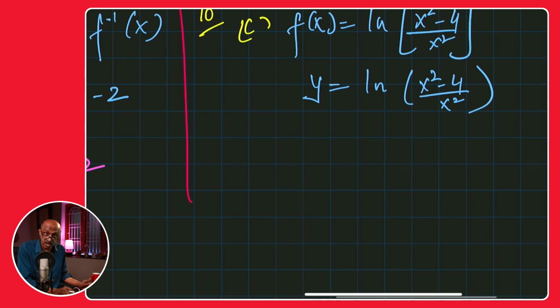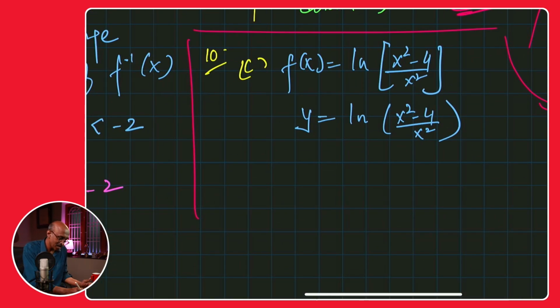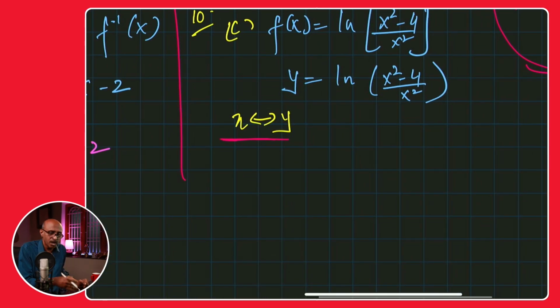Now, this is what we teach, and your teachers have probably taught you how to find the inverse: interchange x and y. I think I do that first. However, I encourage my students to write that symbol, because when you're writing x in place of y and y in place of x, nobody knows what's going on. So you make it clear that you are interchanging x and y, and that notation indicates that. Just a little tip on how to write your algebraic responses much more clearly, all right?